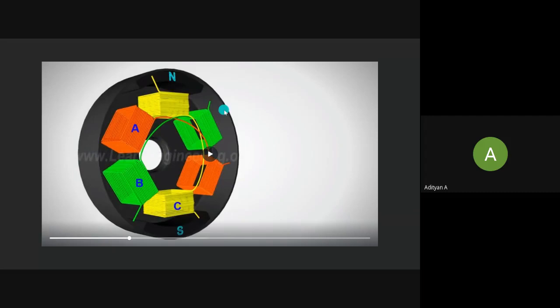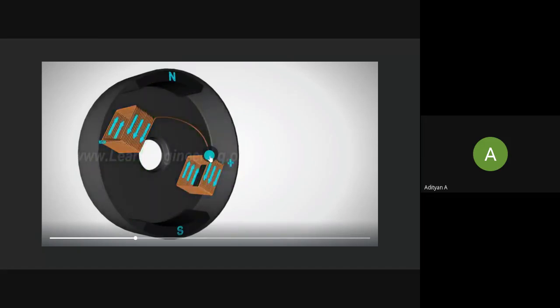I hope you all can see my pointer here. For this illustration, we've labeled them coils A, B, and C. Here N and S are our permanent magnets on the rotor. This is coil A, and when I say energize, it is basically when you power it with electricity, that is when current flows through the coil.